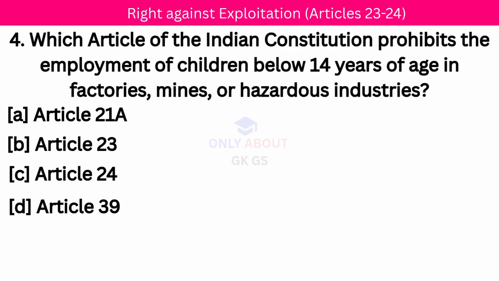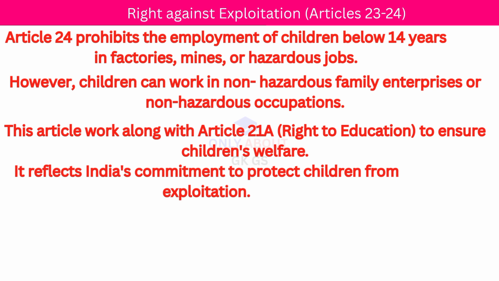Next question. Which article of the Indian Constitution prohibits the employment of children below 14 years of age in factories, mines or hazardous industries? Correct answer, Article 24. Article 24 prohibits the employment of children below 14 years in factories, mines or hazardous jobs.